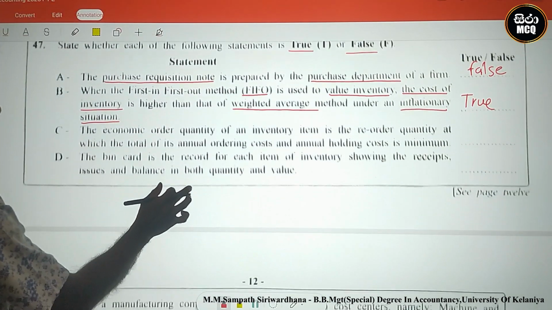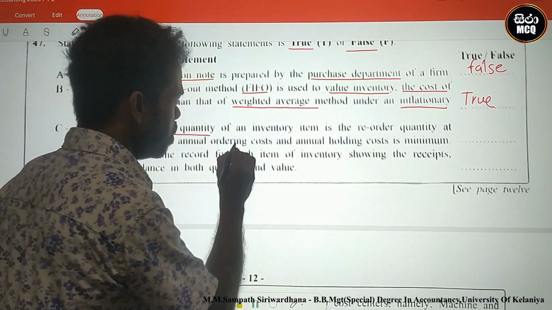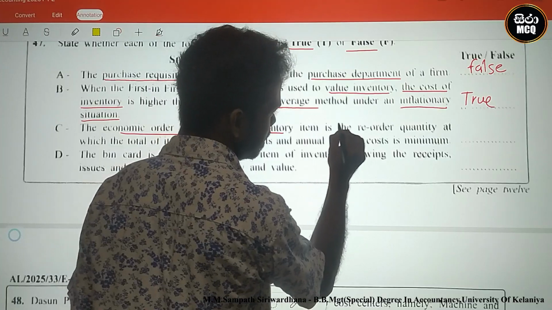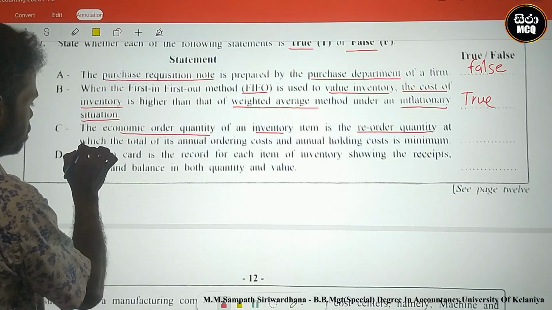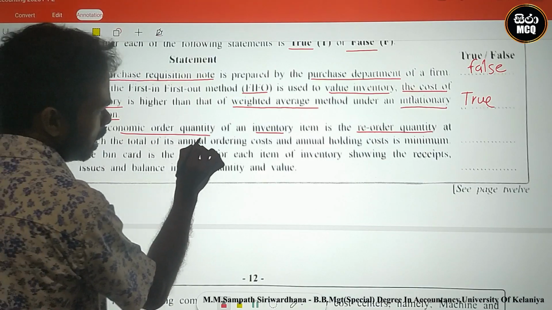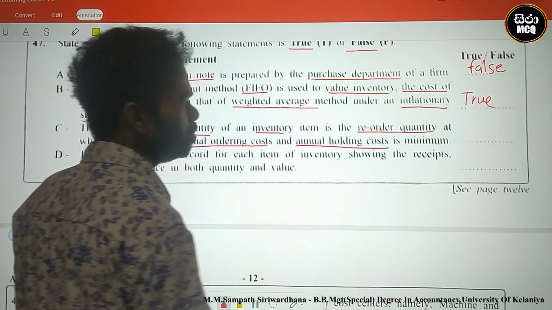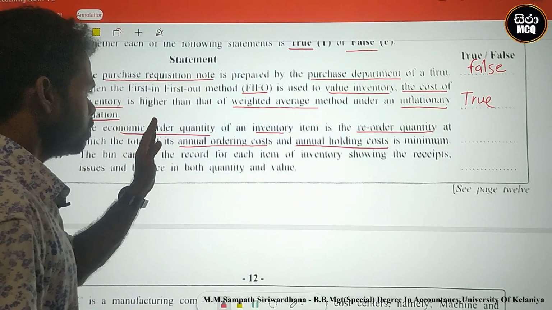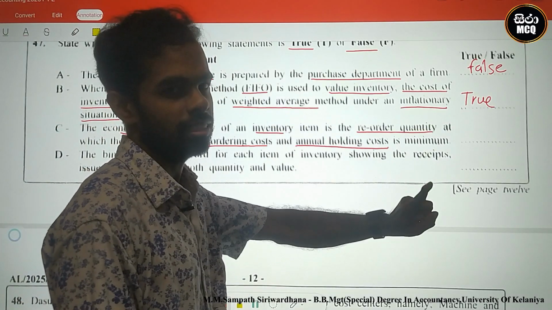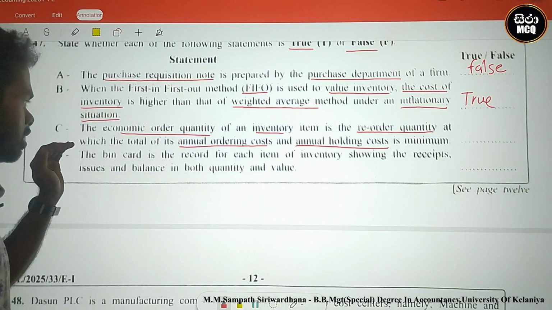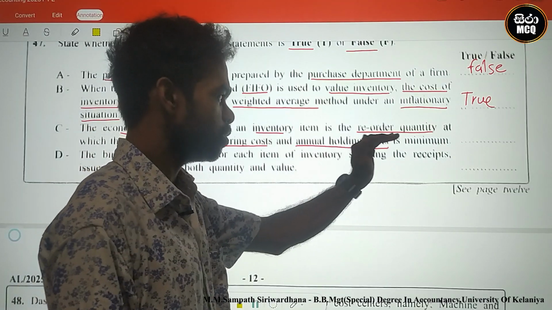Okay, look here. Third one, the economic order quantity, EOQ, of an inventory item is the reorder quantity at which the total of the annual ordering cost and annual holding cost is minimum. Look here, the economic order quantity of the inventory item is the reorder quantity which makes the total of its annual ordering cost and holding cost minimum.